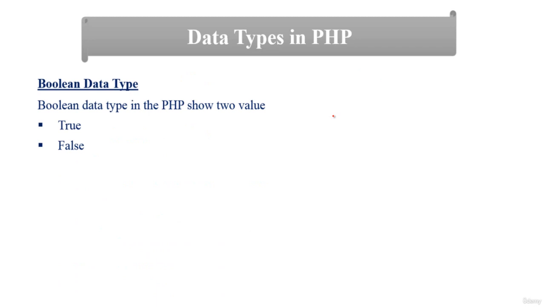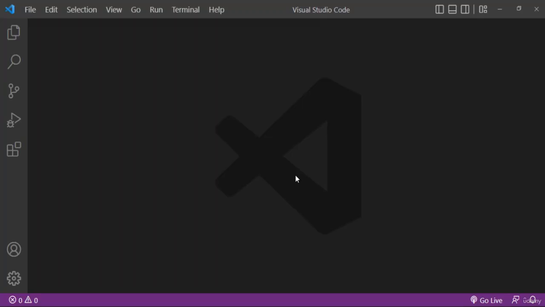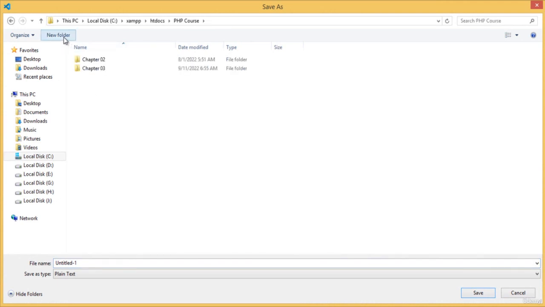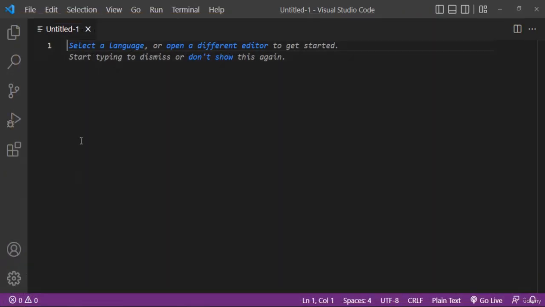So I open Visual Studio Code and provide different examples of these data types, and I will clear your concept. In Visual Studio Code, creating a new file. This is chapter number 4. Inside this chapter 4, scalar data type, scalar data type PHP.